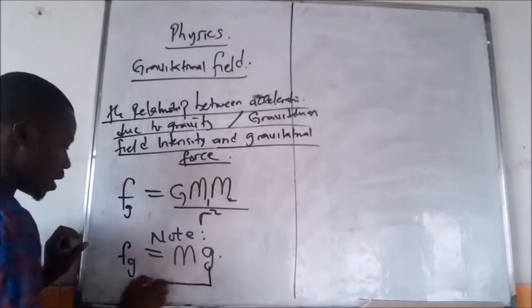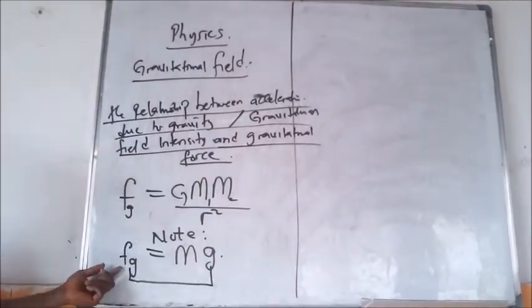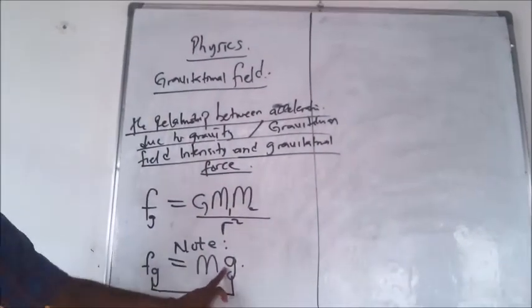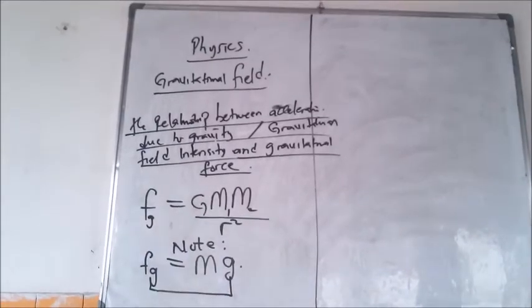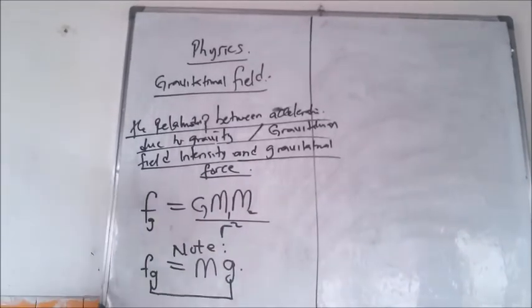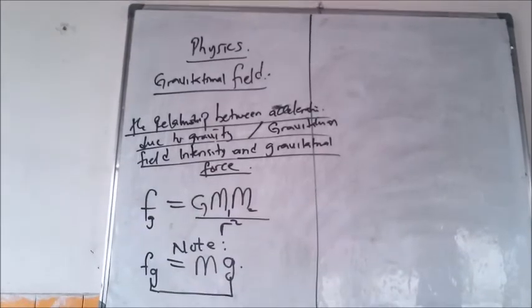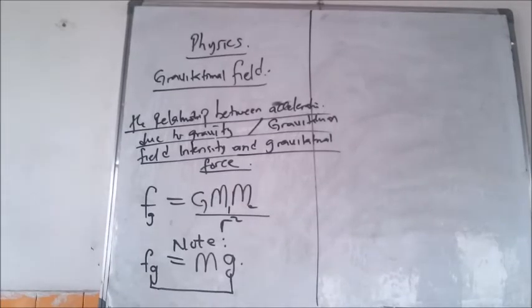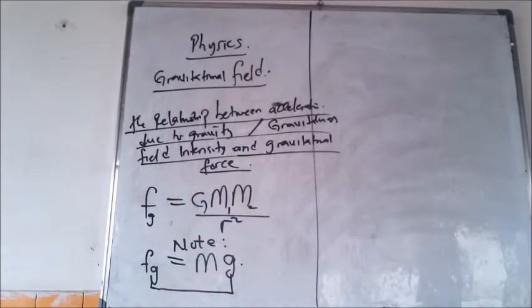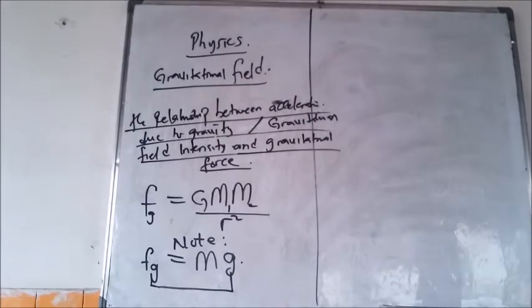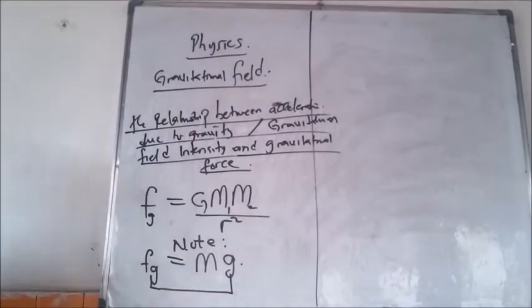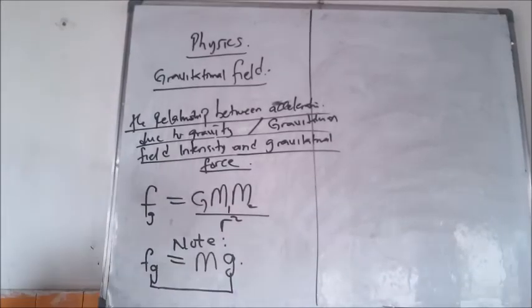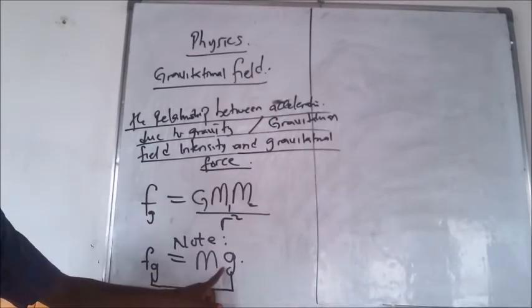The force of gravity experienced is a function of the acceleration due to gravity. Why? This mass, irrespective of the location, is usually constant. Either you are on planet 1, or planet 2, or planet Earth, or planet Mars, mass is always the same.